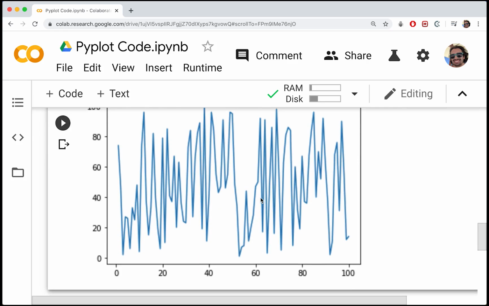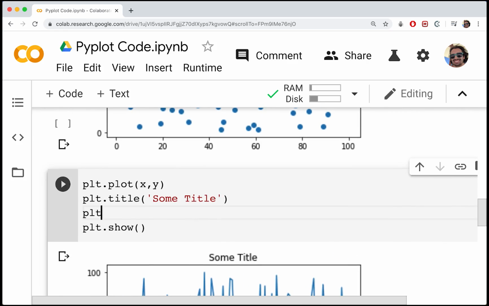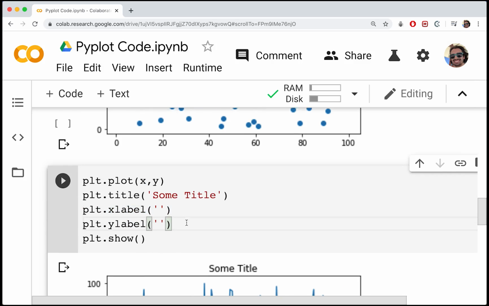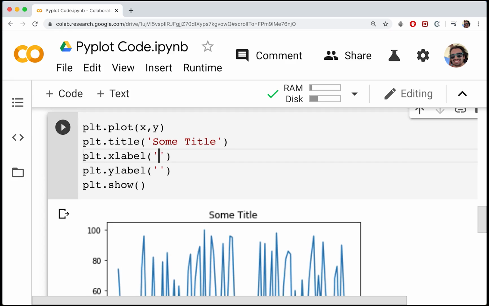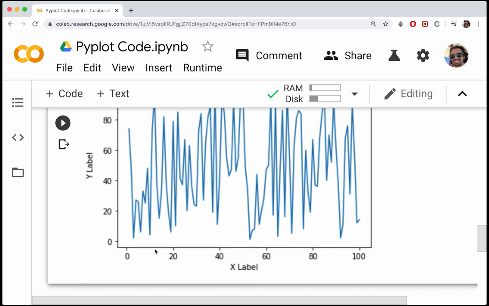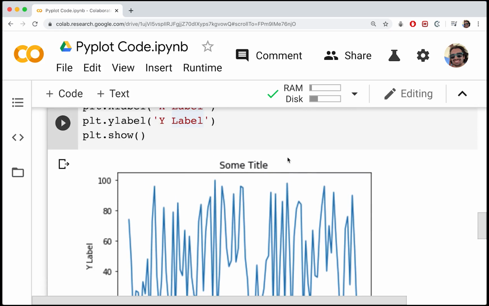Okay, so the axes are still unlabeled. We can set those with a plt.xlabel, okay, and a plt.ylabel. So obviously this will do the x-axis and the y-axis respectively. So we can just do something like x-label here. And we can do y-label. Again, this data doesn't really represent anything, so it's kind of pointless to give a real title to these axes or to the overall title.